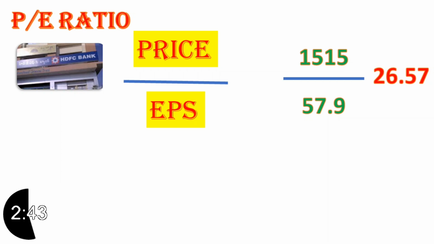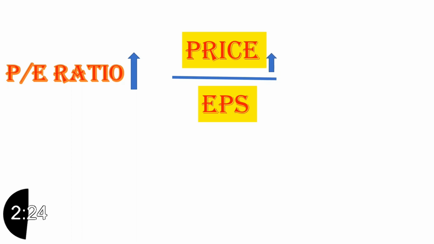Let's remember for now that analysts provide us a PE ratio to give us a sense of how much money an investor is willing to pay for each rupee of earnings generated by the company. Or, in other words, how expensive is this stock? Usually speaking, a higher PE ratio means people are willing to pay more price and the stock is expensive.